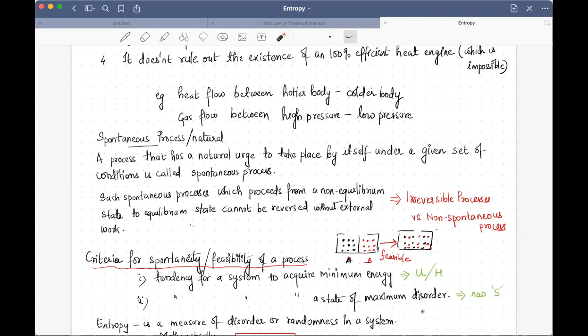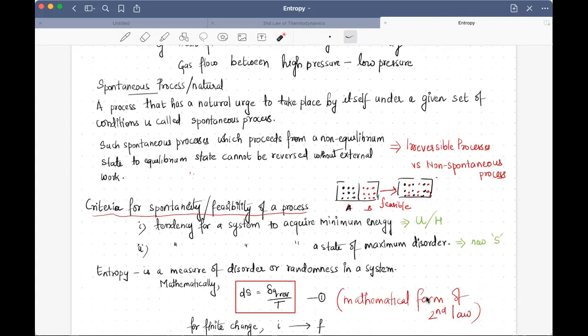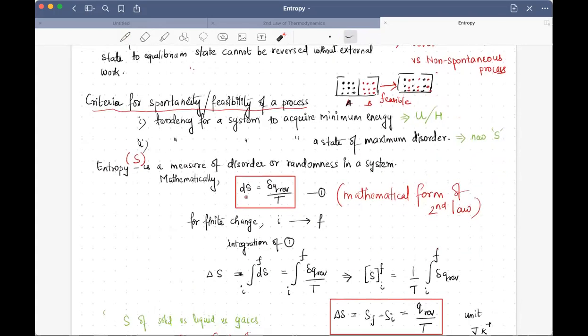And how do we measure this disorder in a system? For that, we use a quantity called entropy. Entropy is a measure of disorder or randomness in a system. Entropy is denoted by the capital letter S. Now, how is it mathematically related to quantifiable terms? Here we see the differential form of the expression which relates the entropy.